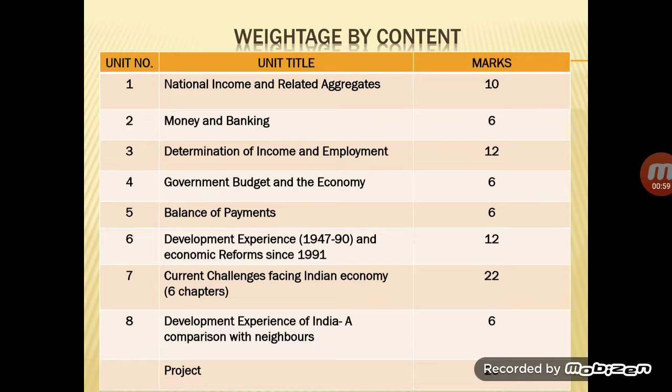Then Indian economic development has been divided into 3 broad units, and the first unit will cover 3 chapters as per the NCERT book, and the total weightage will be 12 marks. The next unit is devoted to the discussion on current challenges facing the Indian economy, and in total there will be 6 chapters in this unit, which is why this unit carries the highest weightage, 22 marks. The last unit is the last chapter also, and that will discuss the comparison of India with its neighbors China and Pakistan.